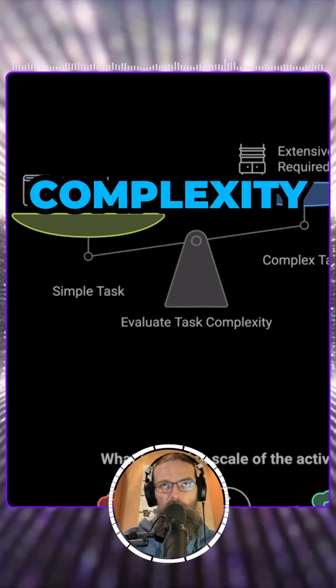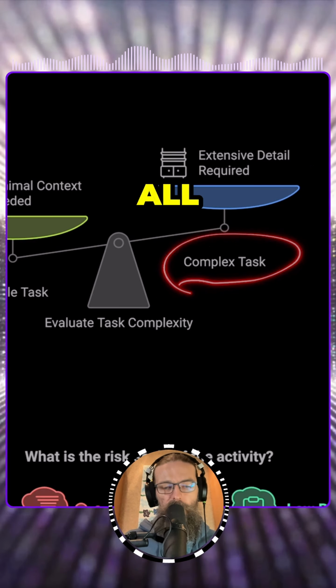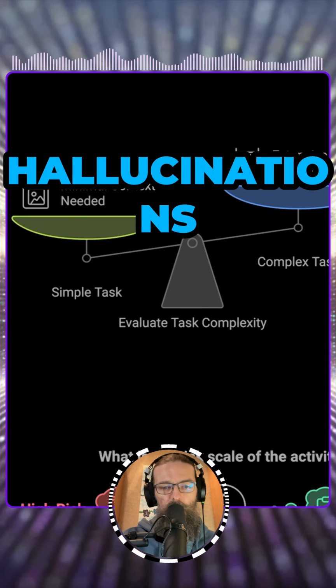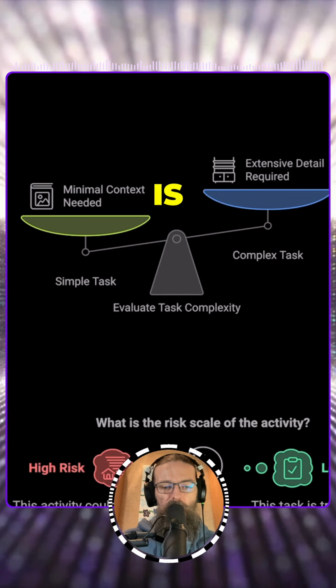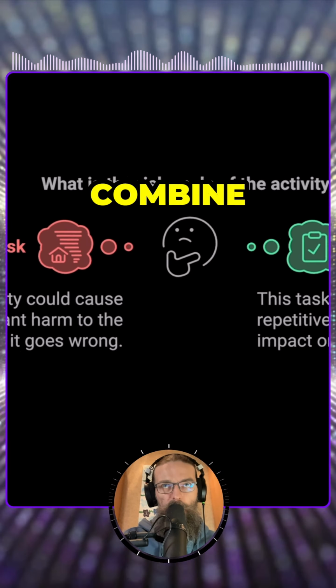We'll start with complexity. AI is good at certain things, but if you give it too much complexity all at once, it starts to have a hard time. We typically call this hallucinations. One axis of this framework is the task complexity axis. We need to evaluate, is it a simple task or is it a complex task that we're asking AI to do?